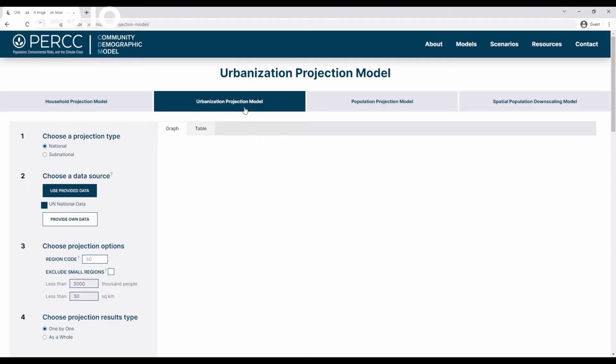Understanding urbanization trends in the context of human-environment dynamics is essential to population analysis, biodiversity, emissions evaluation, and land use land cover change. The urbanization projection model projects changes in the proportion of population living in urban areas. It can produce up to 9 alternative trajectories of urban growth for the region of interest from the baseline year up to 2100.